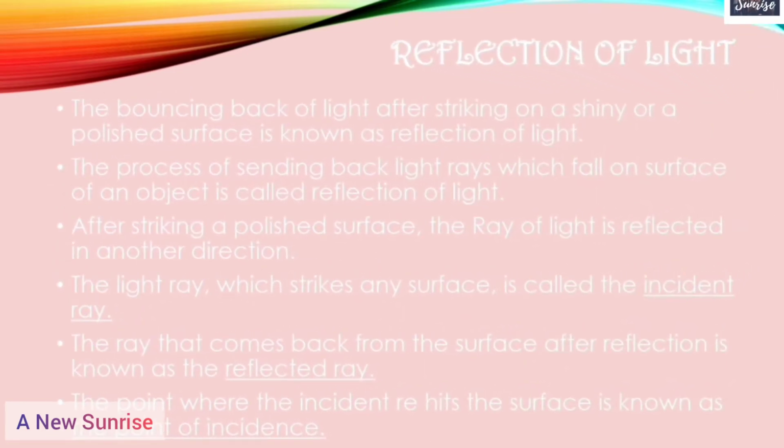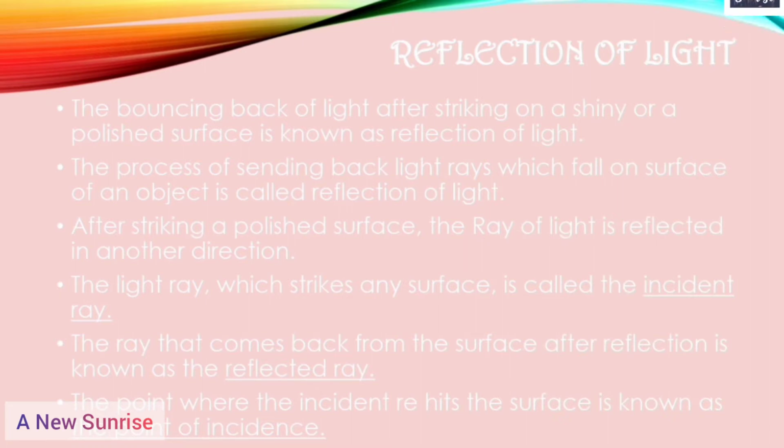The next topic is reflection of light. The bouncing back of light after striking on a shiny surface or a polished surface is known as reflection of light. What is reflection of light? The bouncing back of light after striking on a shiny or a polished surface is known as reflection of light. Or we can also say it is the process of sending back light rays which fall on the surface of an object. After striking a polished surface, the ray of light is reflected in another direction.